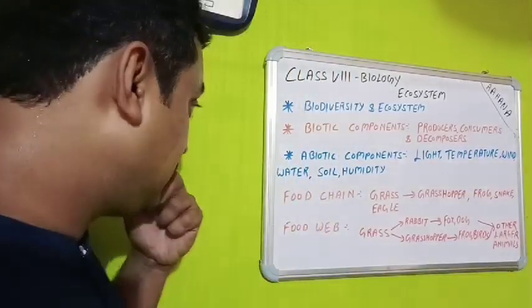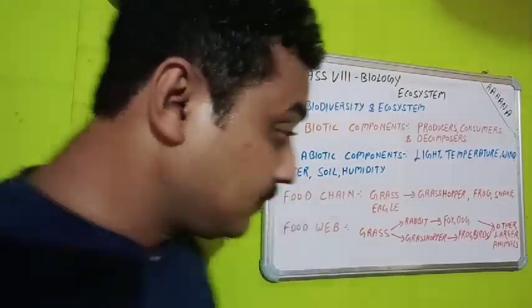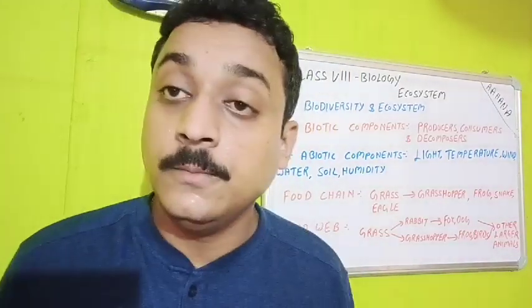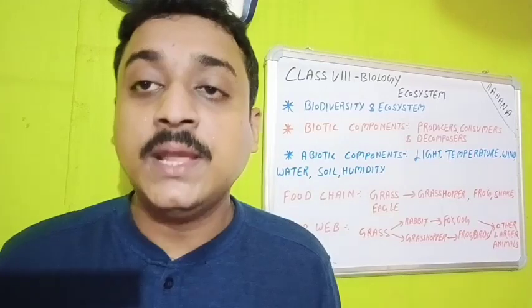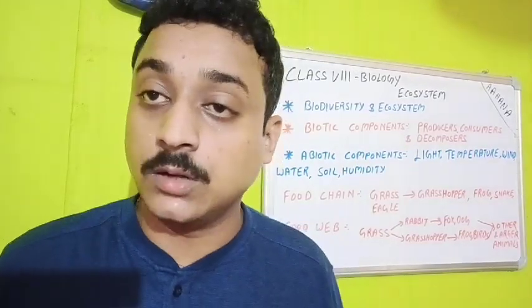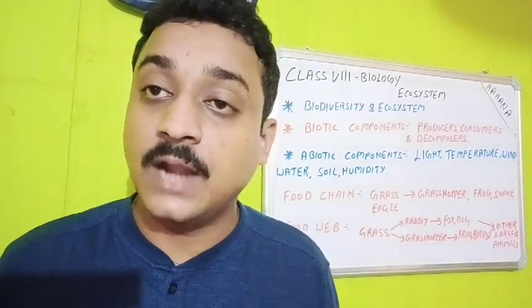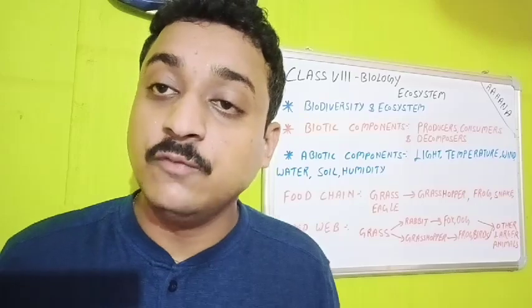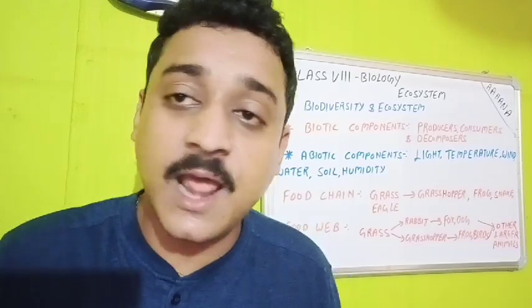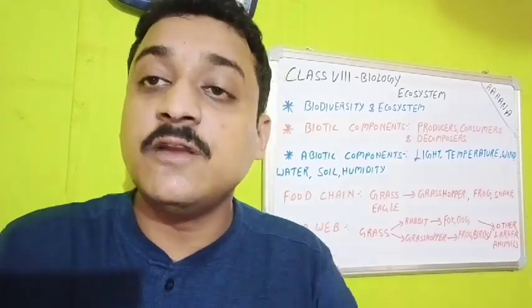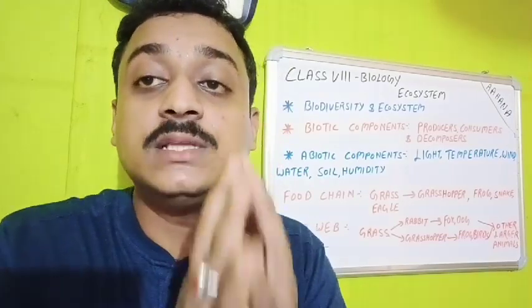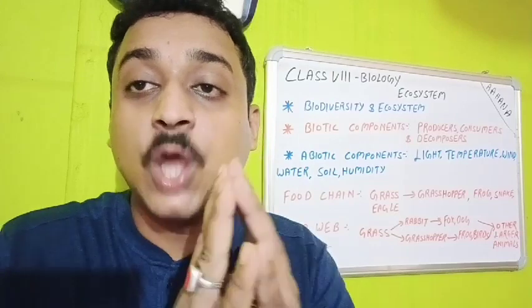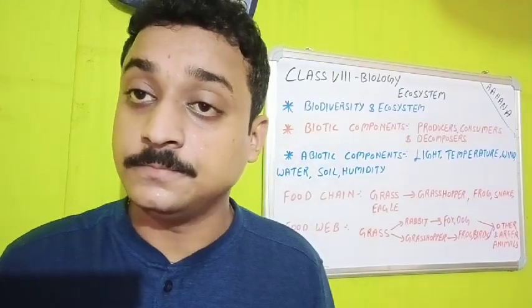Now, next is water. Again, if there is no proper water, we human beings have a logical brain. We can dig the earth and get water. But what about the animals and the other living organisms with whom we share this planet? They go to the river and pond only to drink water. And if those reservoirs of water are drying up, then imagine, without water they will die.